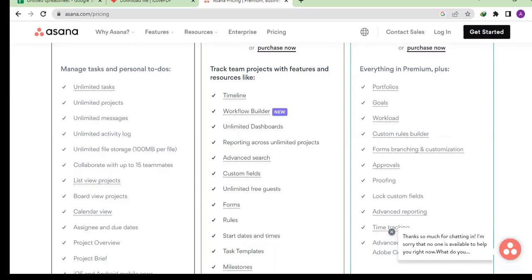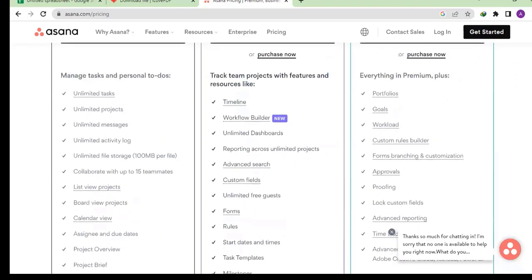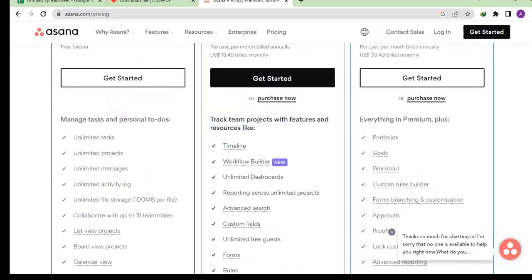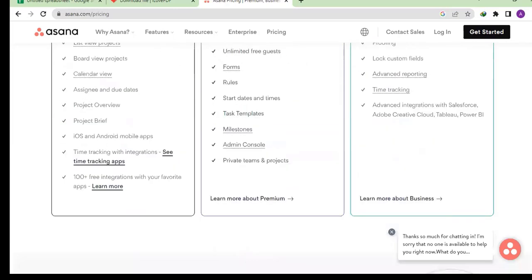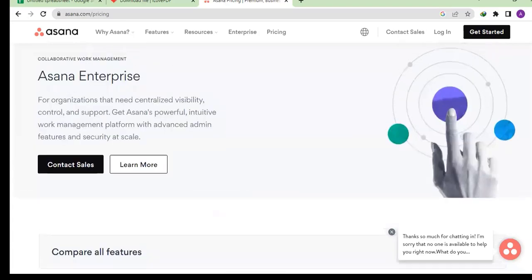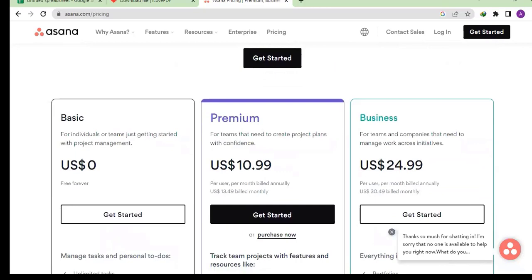So these are the things that you can actually do with the free version. If you need more than that, then you go for premium, or you go for the bigger one, which is the business package. So let's get started and see how we can use this to manage a project.